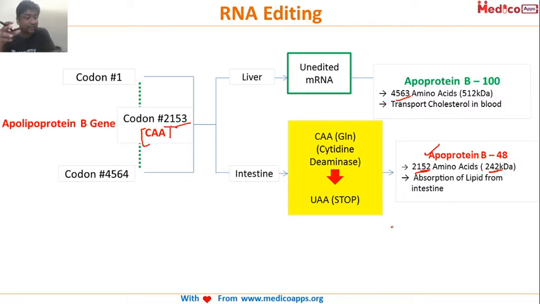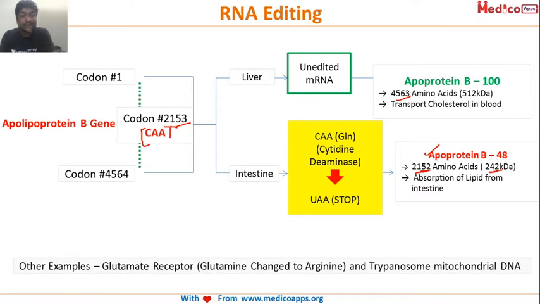It is very different from splicing. In splicing the change in nitrogenous base does not happen. Here the nitrogenous base itself is changed. Is everybody clear about RNA editing? Okay, good. Other examples of RNA editing are the glutamate receptor, where glutamine is changed to arginine, and trypanosome mitochondrial DNA.